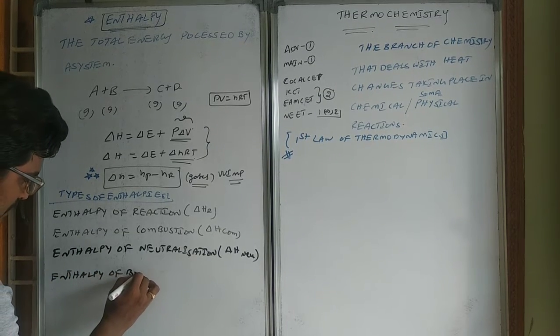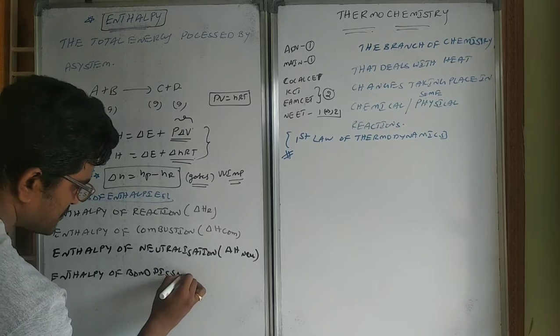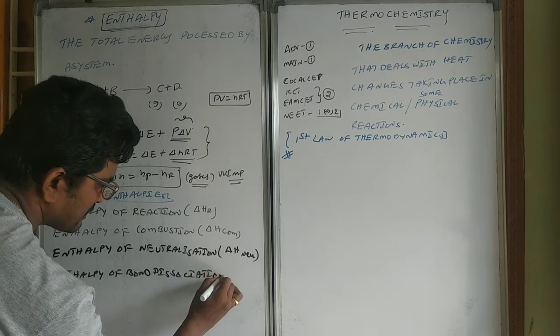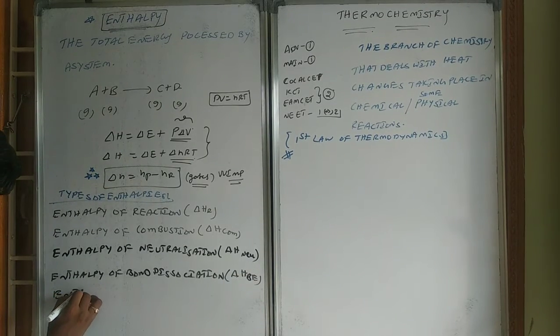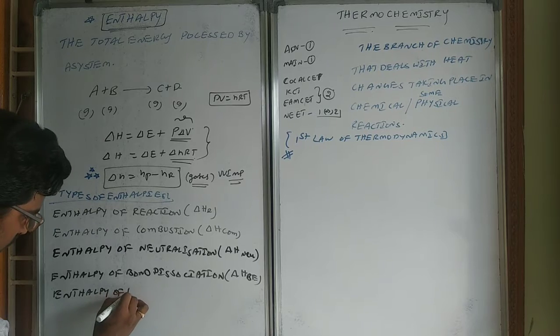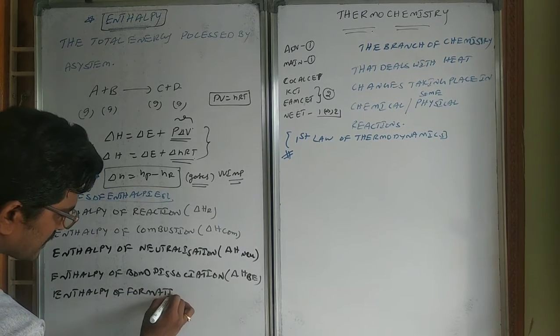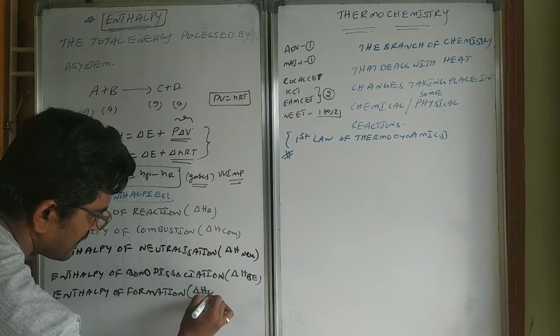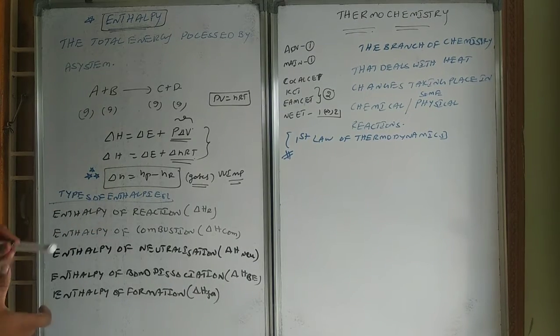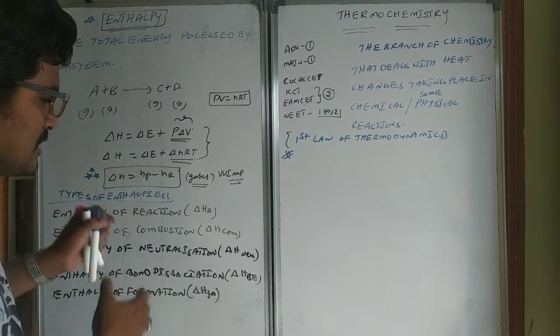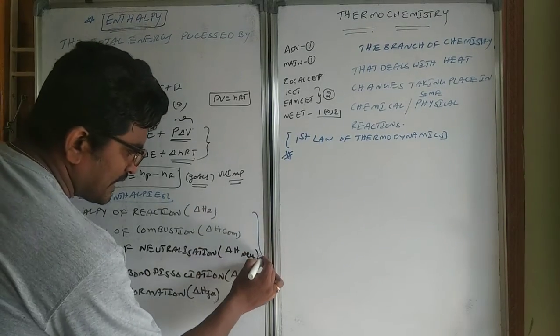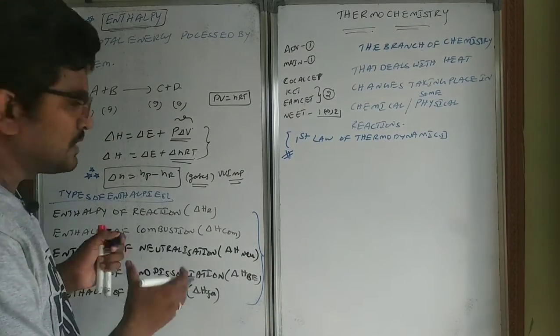Enthalpy of bond dissociation, delta H B. Enthalpy of formation, delta H F. So, enthalpy of reaction, enthalpy of combustion, enthalpy of neutralization, enthalpy of bond dissociation, enthalpy of formation. These are the major types of enthalpies we will be encountering during the problems.